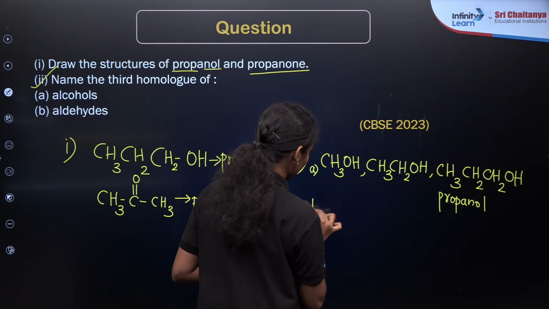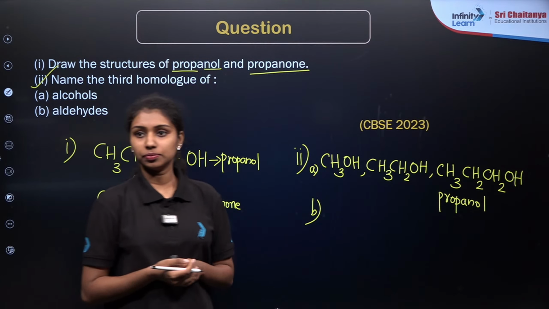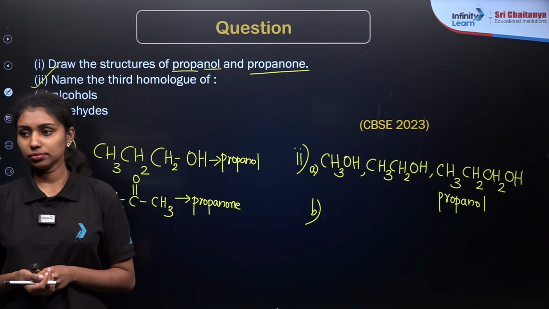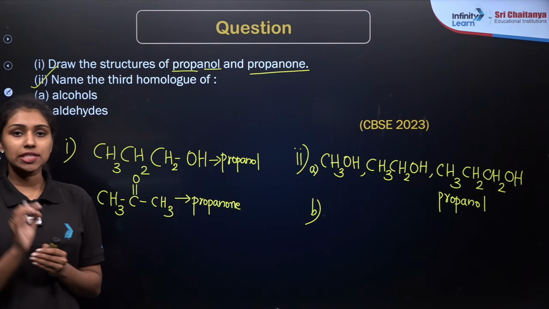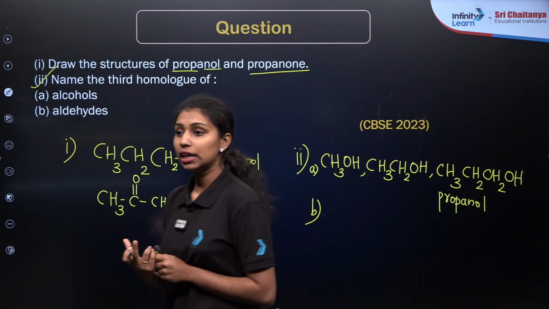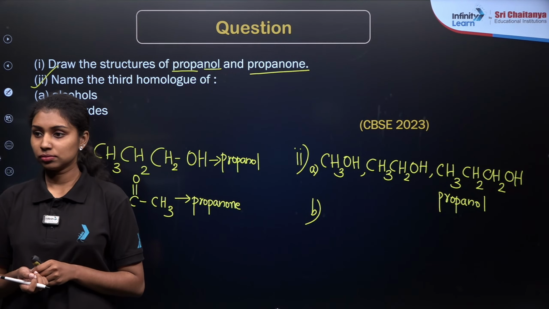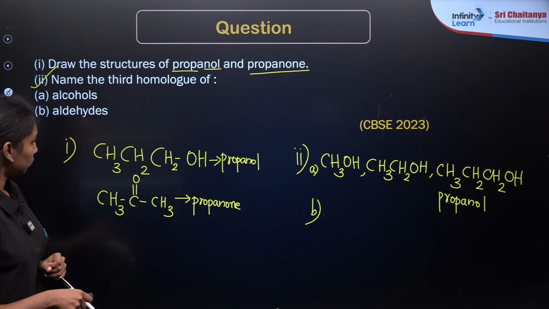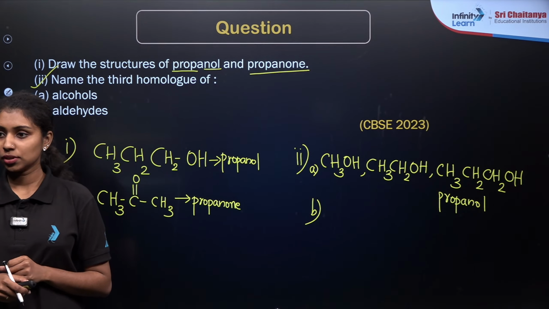Then what about the case of aldehydes? Which one is the first homologue of the aldehyde series? In the case of aldehyde, as we already know, the first aldehyde with carbon number 1 is known as formaldehyde or methanal, right?